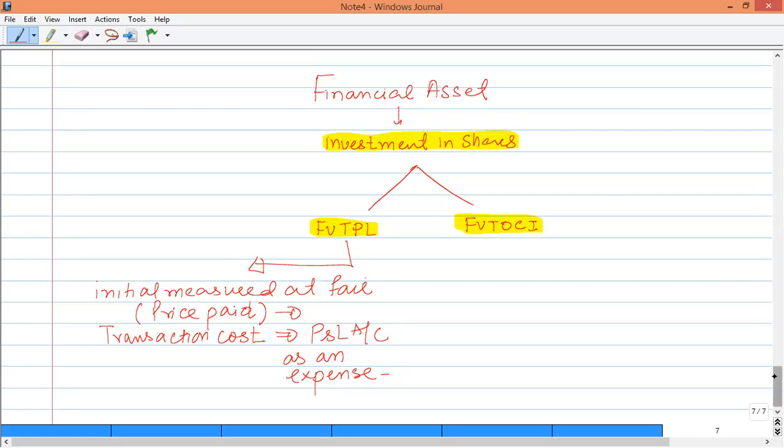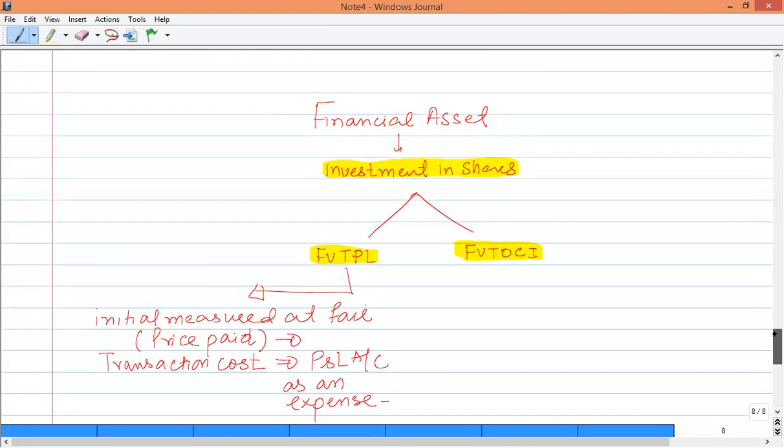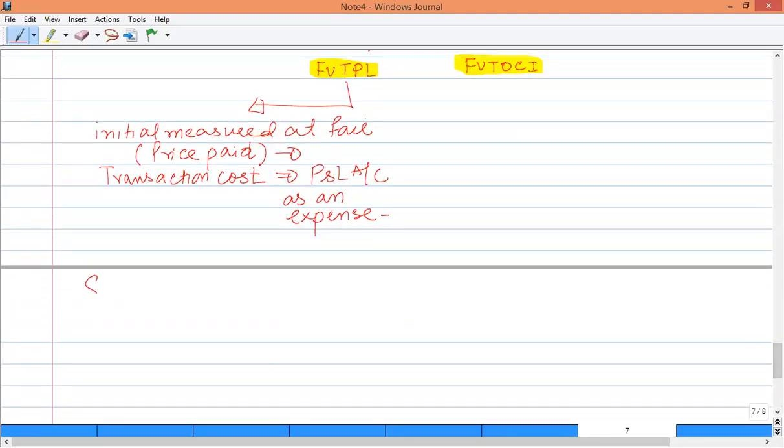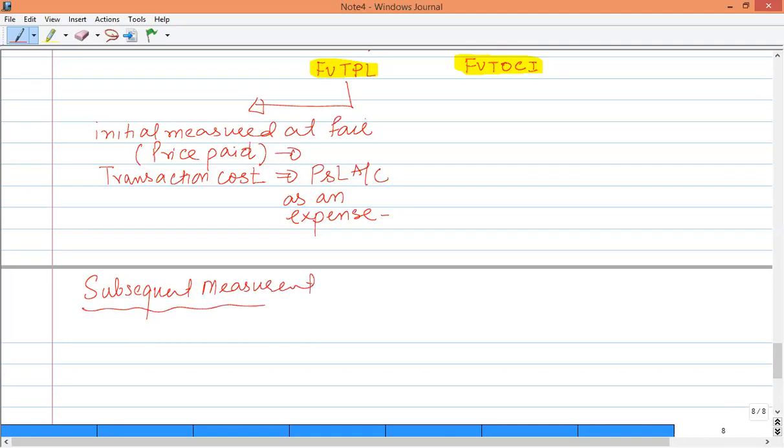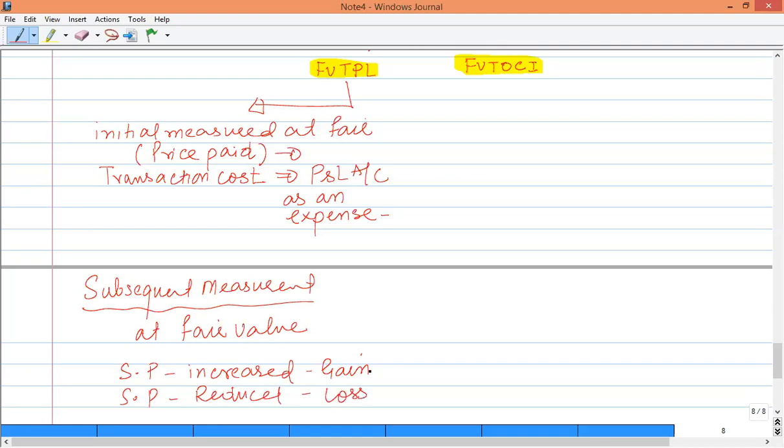Subsequently, for fair value through profit and loss, at the reporting date the same financial asset is to be measured again at fair value, and that fair value is the market value at the reporting date. In this scenario, if the share price increases, then you have to recognize a gain on the financial asset, and if the share price decreases, then there is a loss on the financial asset.